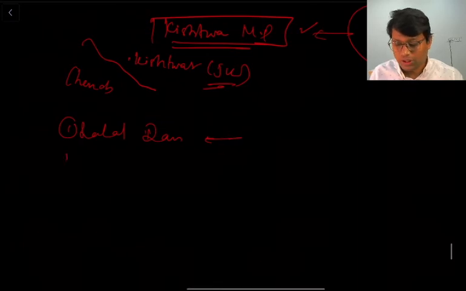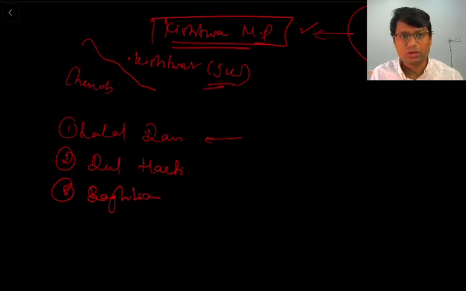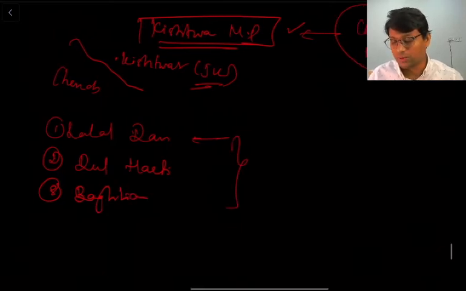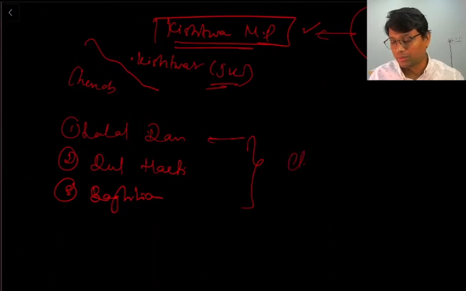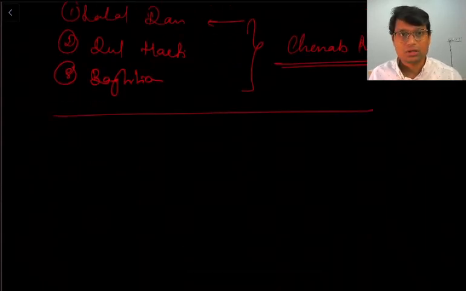Another important project is Dalhasti, and the third important is Baglihar Dam. So all these are somewhere or the other in the news always. So remember these three projects, they are on the Chenab river. Now, this was about the economic part related to Chenab river.